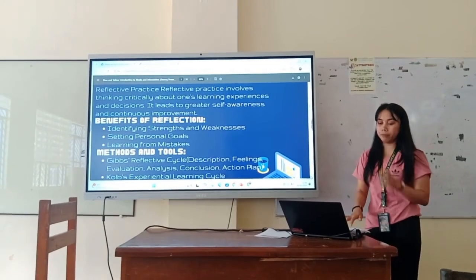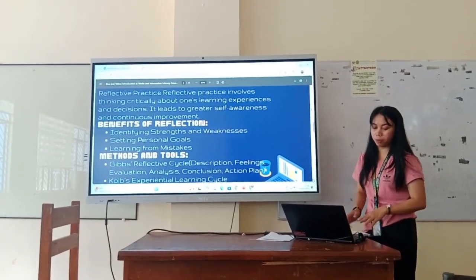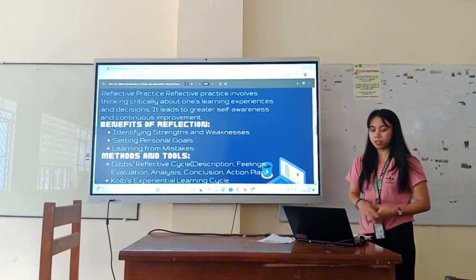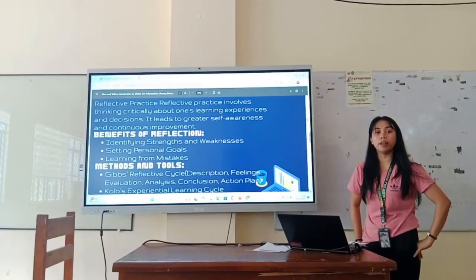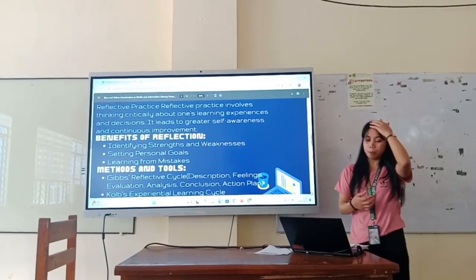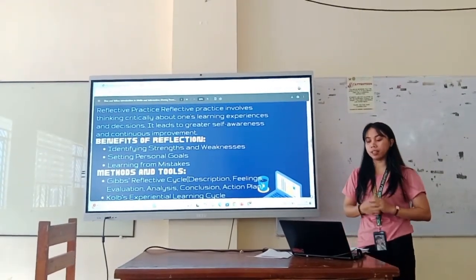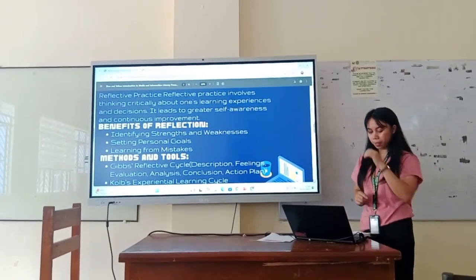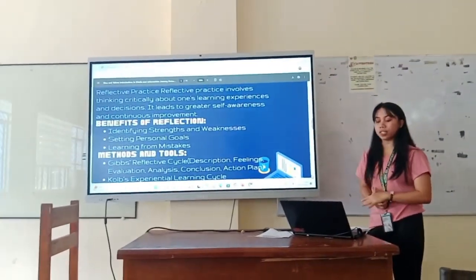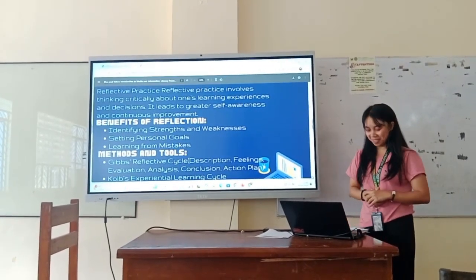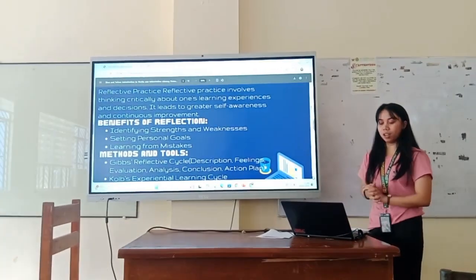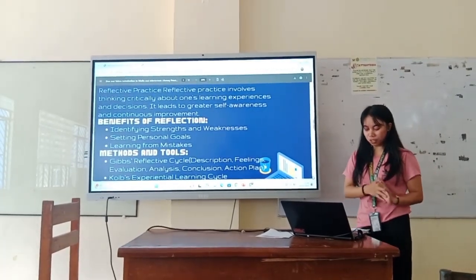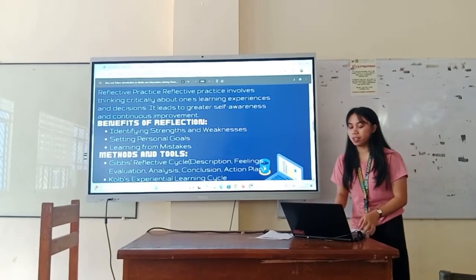So meron benefits of reflection. Number one is to identify strengths and weaknesses. Dito, you understand what works well and what needs development. Next is yung setting personal goals. Dapat meron kang clear direction at nag-focus ka lang sa growth. And next is learning from mistakes. You learn from your mistakes, turning challenges into learning opportunities.